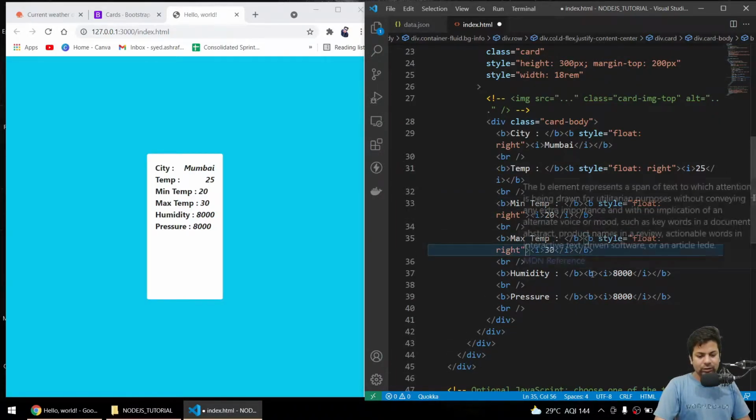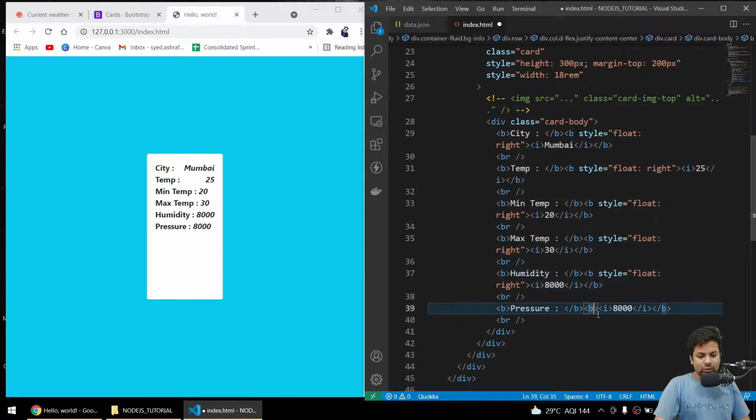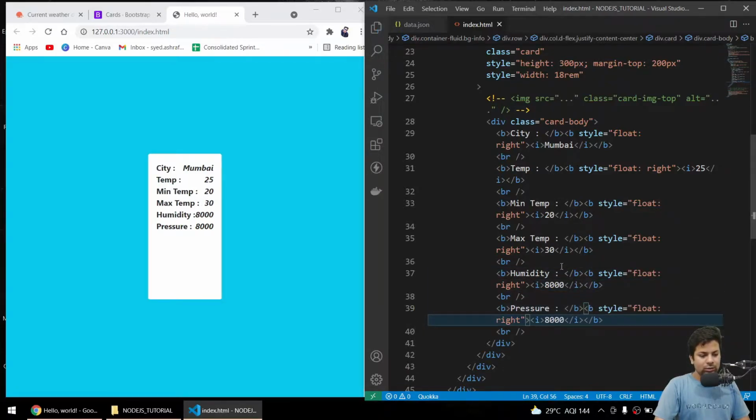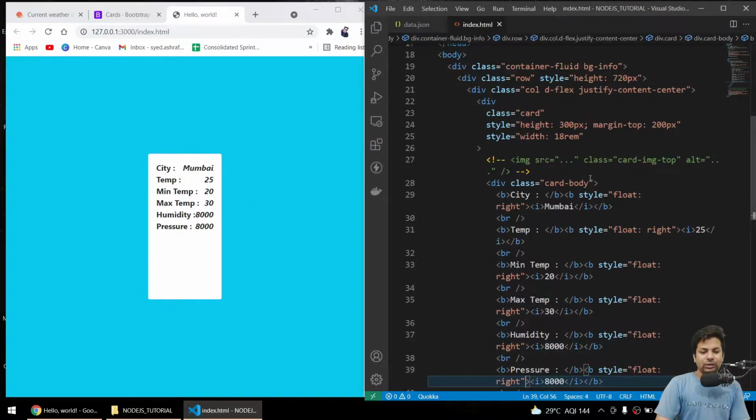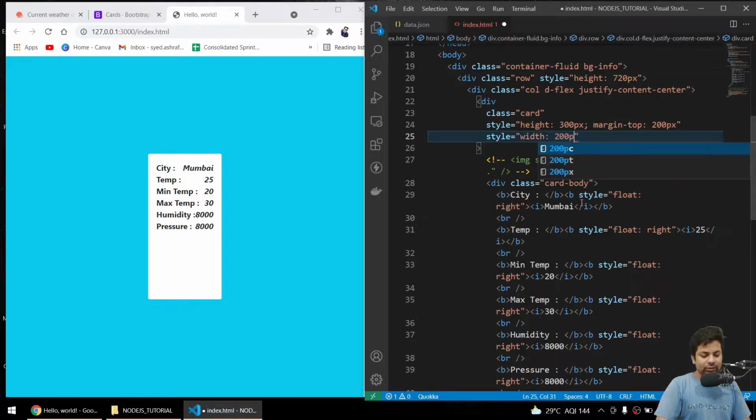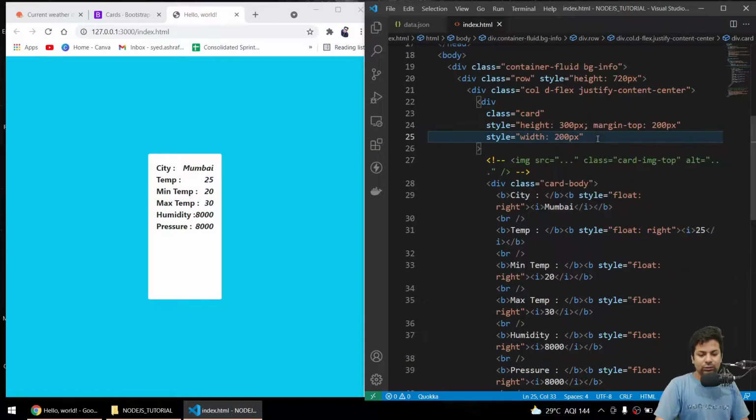Now we'll just put it. Okay, but this width is so small, so we'll just give some width. So style width 18 rem, or I'll say width to be 200 pixels. Okay, width is not working, so let me just remove this style and put it once only.